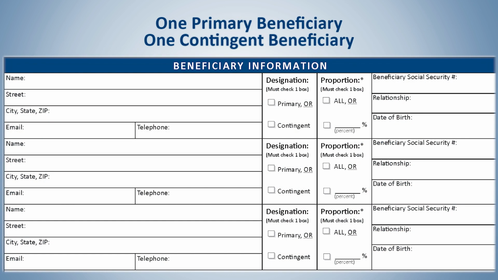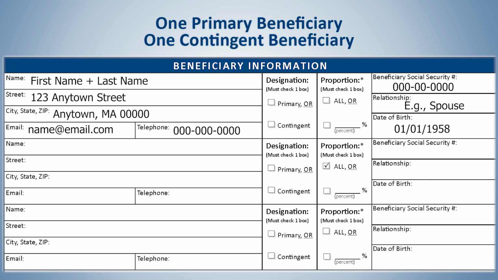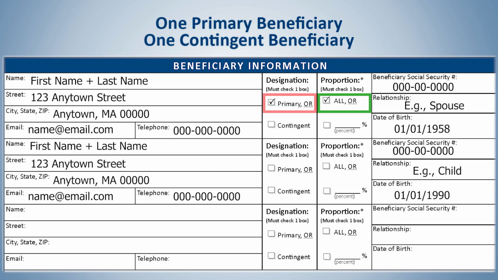If you are designating one primary beneficiary and one contingent beneficiary, you would fill out the primary information, check primary, and then check all. Then, fill out the contingent beneficiary's information, check contingent, and then check all. In this example, the spouse was designated as the primary beneficiary at 100%, and the child was designated as the contingent beneficiary at 100%.